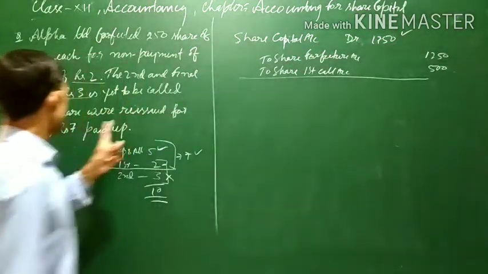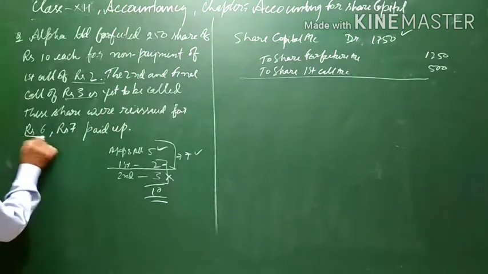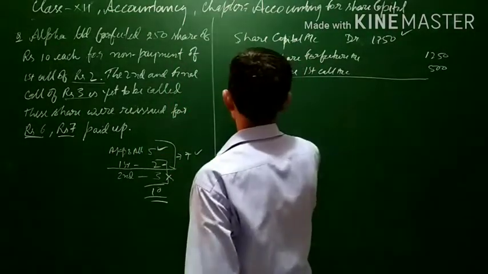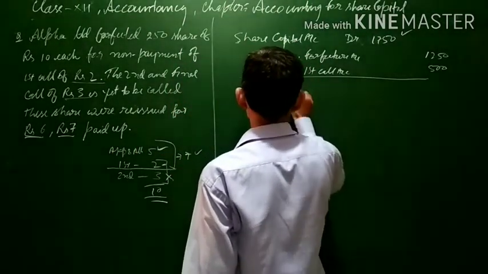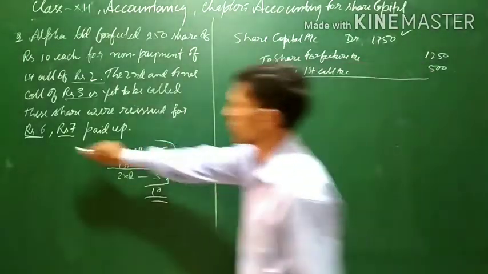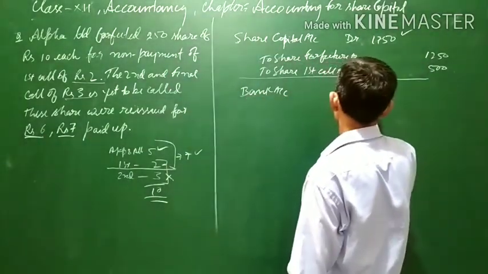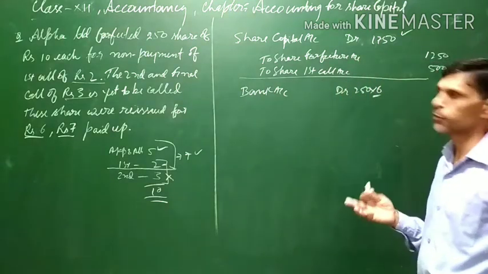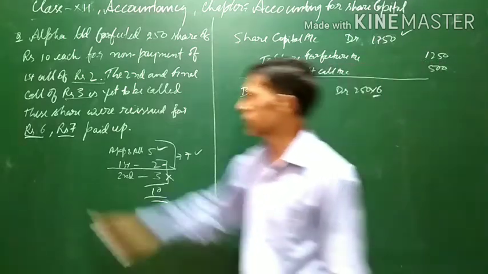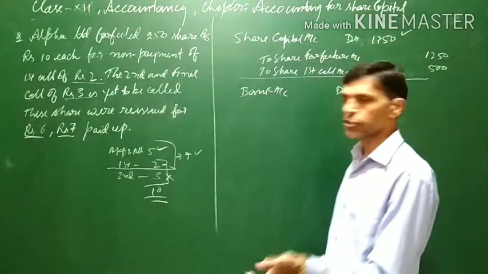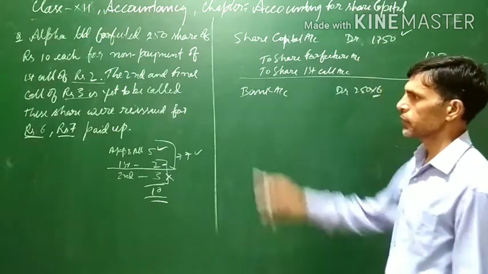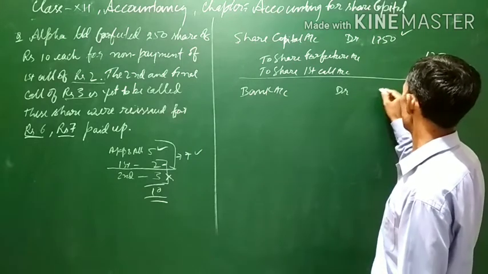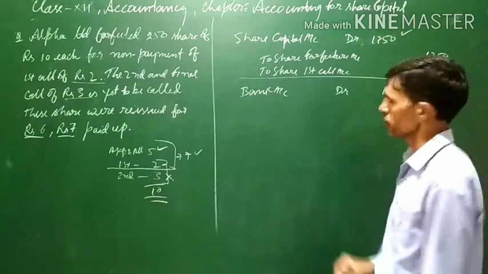Now it is to be reissued. These shares were reissued for rupees 6 and rupees 7 paid up. So the bank account will be debited with the number of shares into the issue price of rupees 6, meaning 250 into 6, because this much amount will only be received. Rupees 7 will be considered as paid up, meaning only 3 rupees is to be paid. So it will come to 1500.